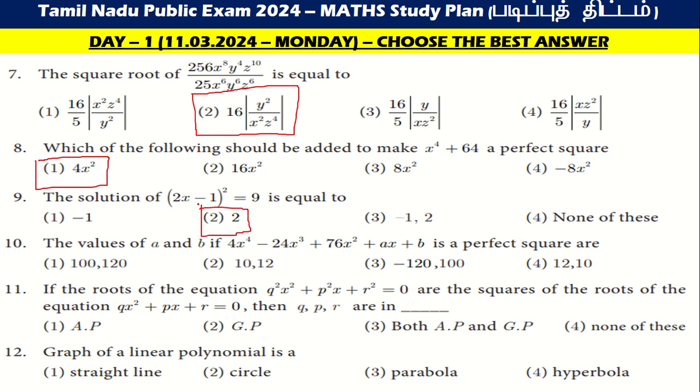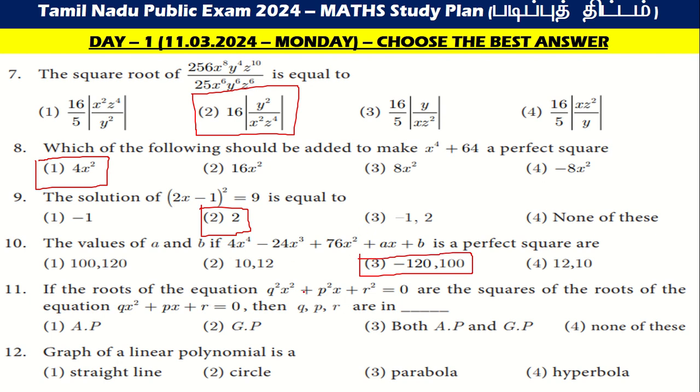Which is equal to 2. Then the value of a and b, where x power 4 minus 24 x power 3 plus 76 x square plus ax plus b is a perfect square, the value is minus 120 comma 100.